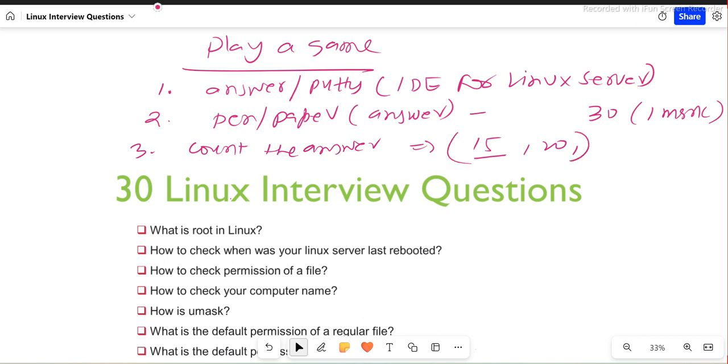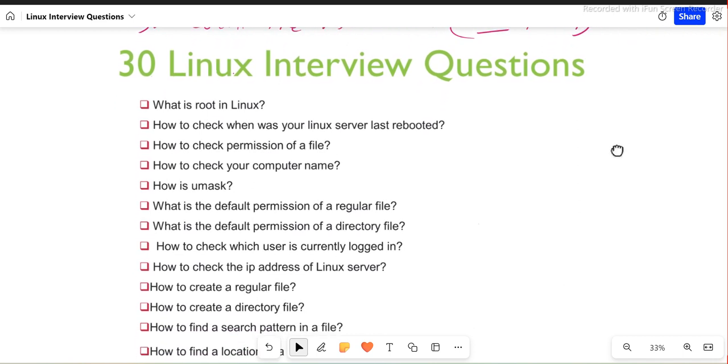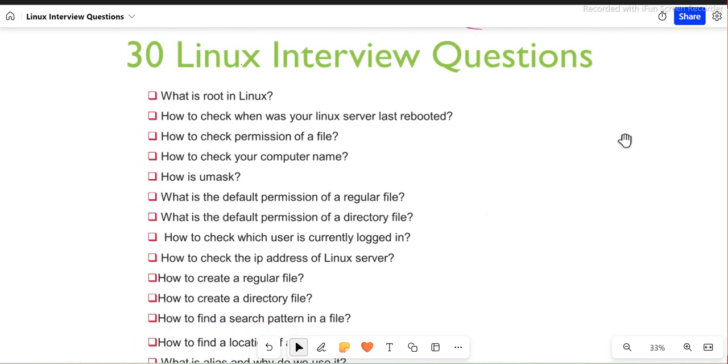So this is going to be fun, I'm sure, and I'm so excited about it. I hope that you will participate in this game. And yes, let's start then. I think these are very nice questions. All right, so the first question is: what is root in Linux?